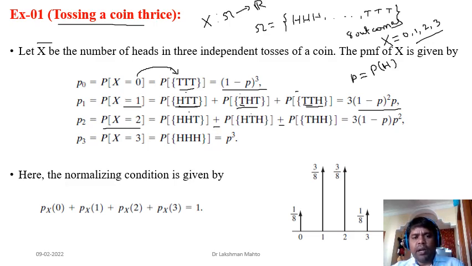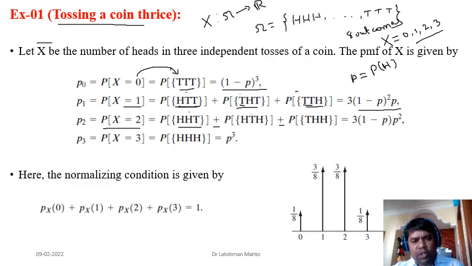Now, to find the probability of each individual event, again we look at how these events occur. The first head is getting head in the first trial, the second head is getting head in the second trial, and the tail is getting tail in the third trial.